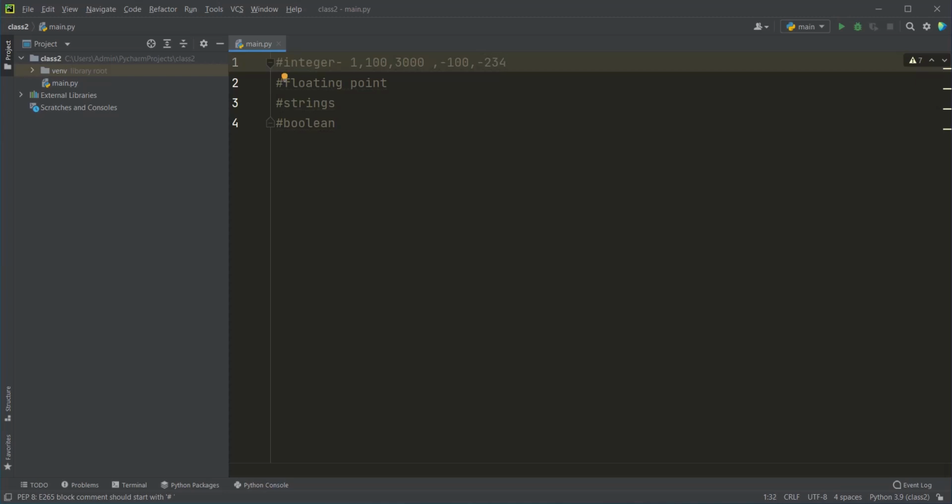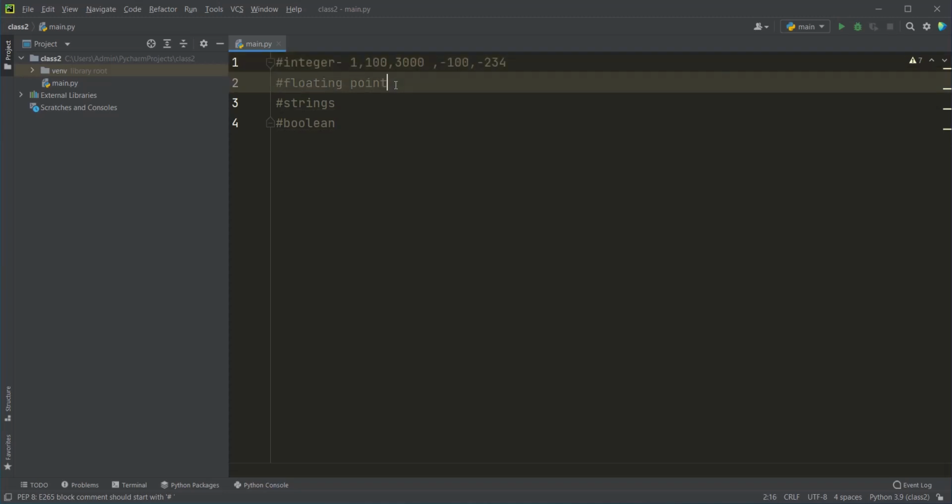But the only thing is, if you're going to write an integer value, then decimal points are not supported. If you want a value with a decimal point, then that plays the role of floating point. If I write 1.0398 and so on, this is a floating point data type, and it also supports negative numbers.